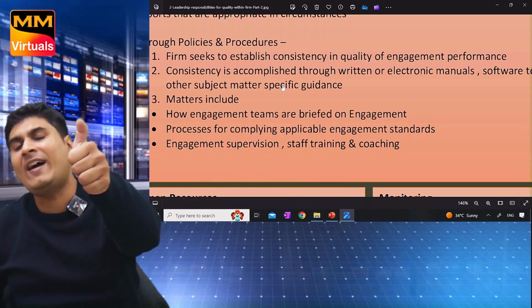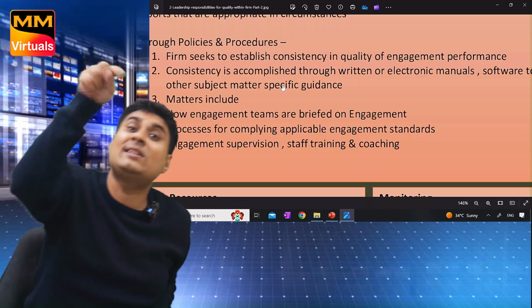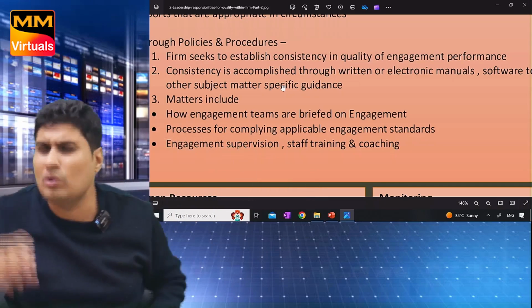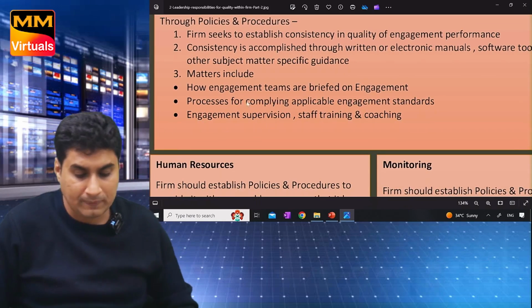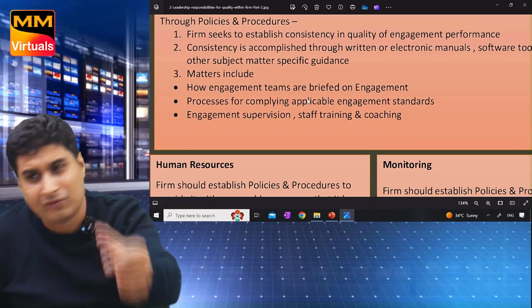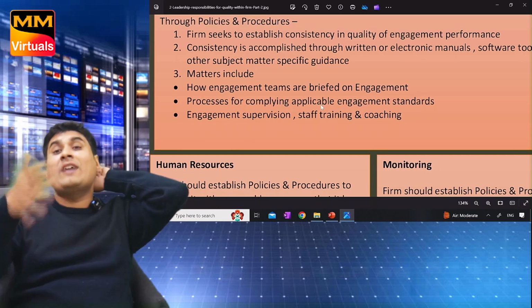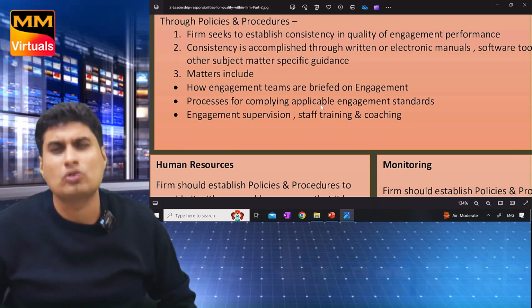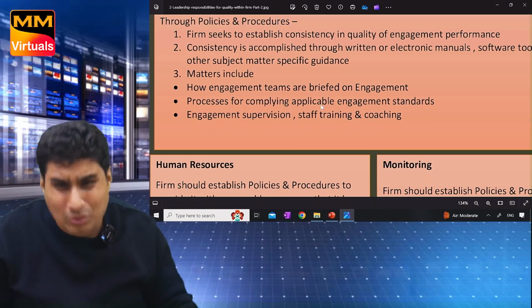Number one, why do we want engagement performance? To bring consistency. Consistency is accomplished through written manual, electronic manual, software tool. Okay, what are the matters in the tool? How engagement teams are briefed before you go to any audit. Second, how to comply with standards. Third, engagement supervision, staff training, coaching. Simple. Nothing to learn, just read once.